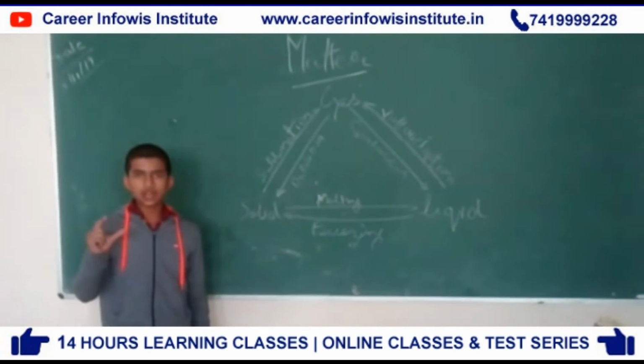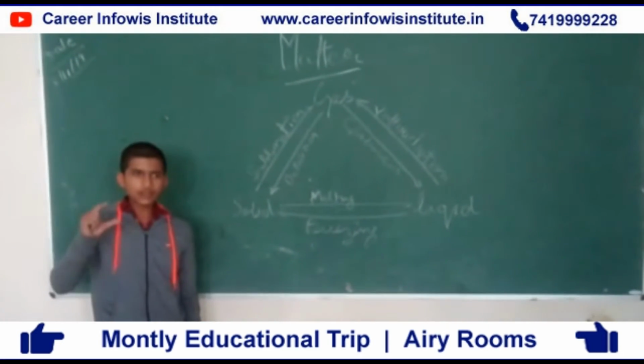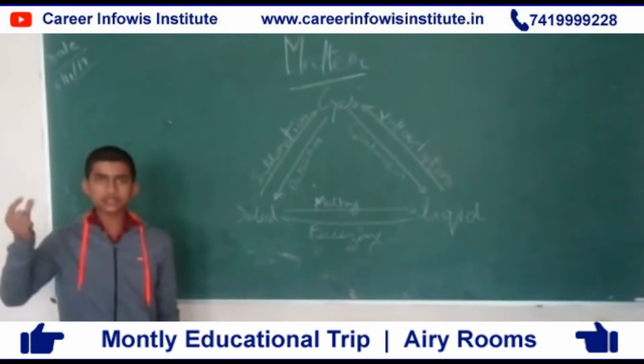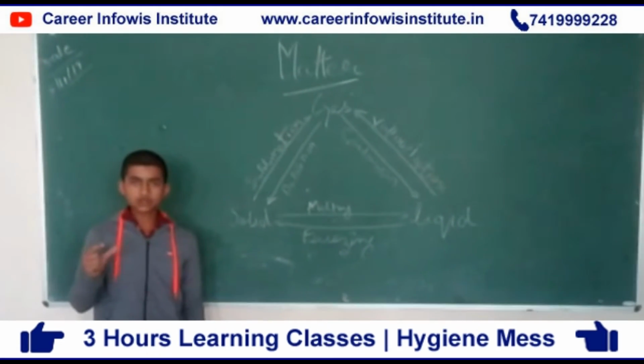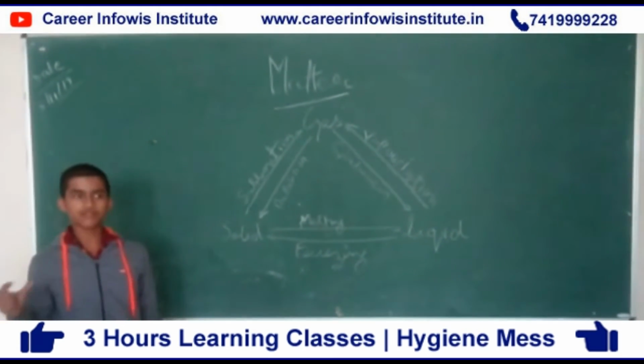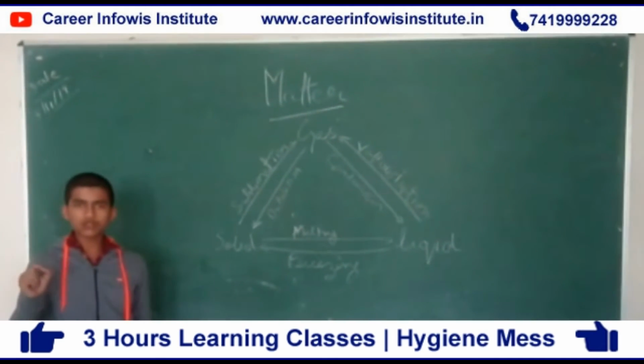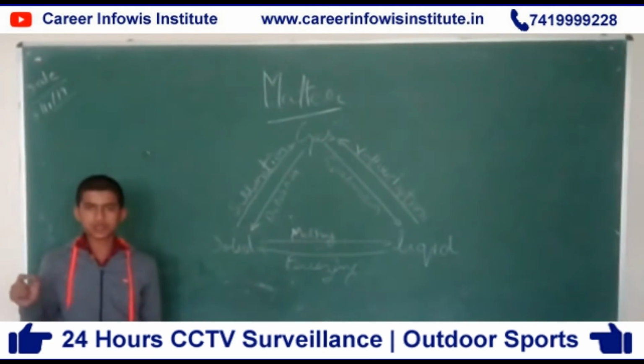Liquids do not have a definite shape but have a definite volume, and they are not much more compressible than solids. Gases have neither a definite shape nor a definite volume, and they are highly compressible because the intermolecular force of attraction is less and the intermolecular space is high.